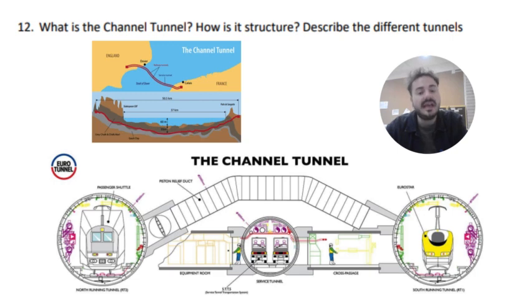We have a train, and in case something happens, both trains are connected to a middle service tunnel, which has roads, and vehicles can access. But this service tunnel in the middle is just used in case of emergency. And in the upper part, as you can see, we have not a tunnel, but a kind of conduit. This conduit is just for managing the pressure.